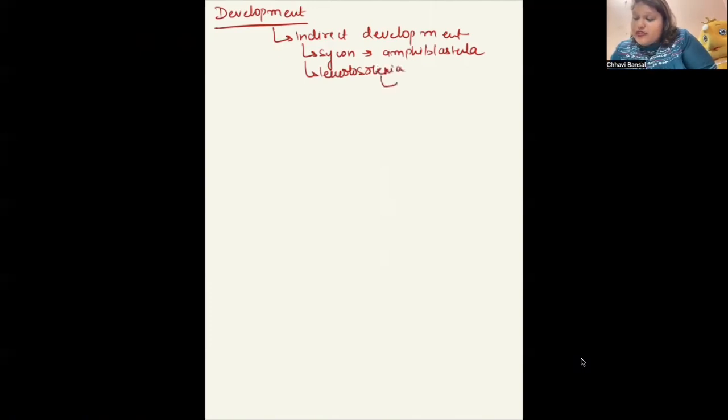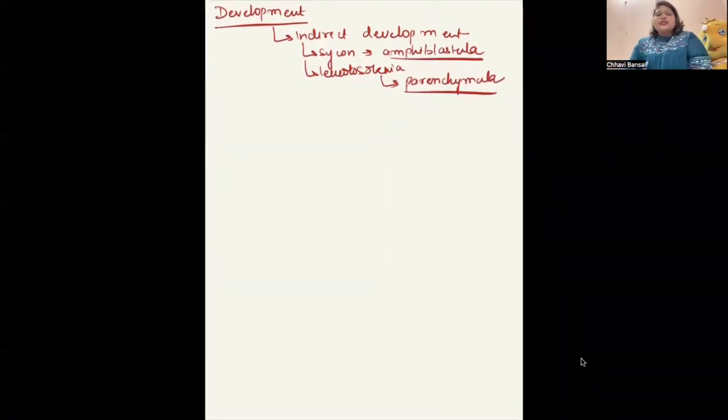the name of the larva is parenchymula larva. These are the larval stages. These larva names are important. We should know these names. Okay, this is the development that takes place in Porifera. Clear? Now, next is classification.